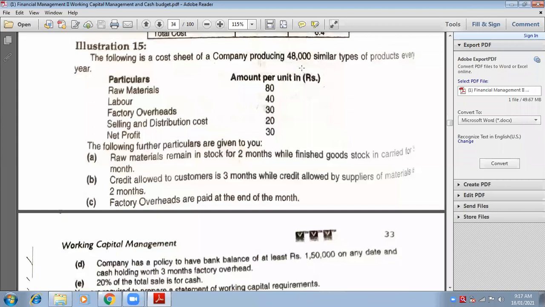Now, write down, start with the practical solution. Write down statement of working capital requirements, sum number 15. Statement of working capital requirement.